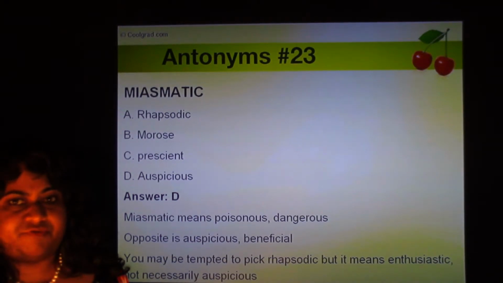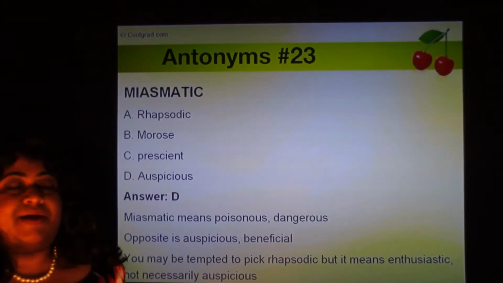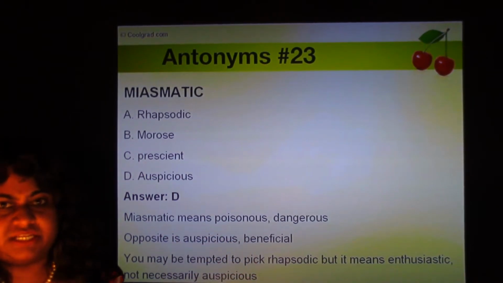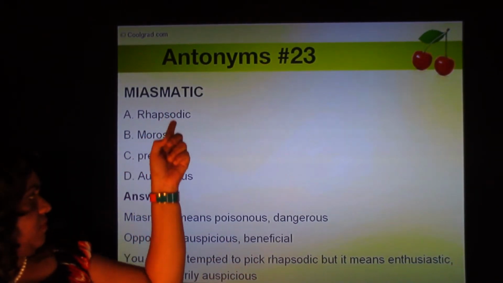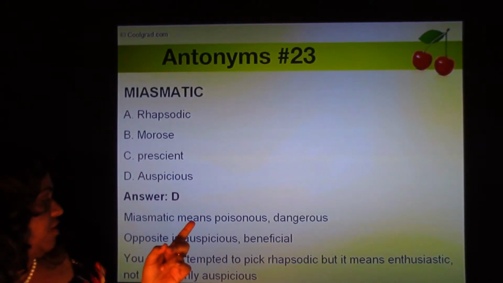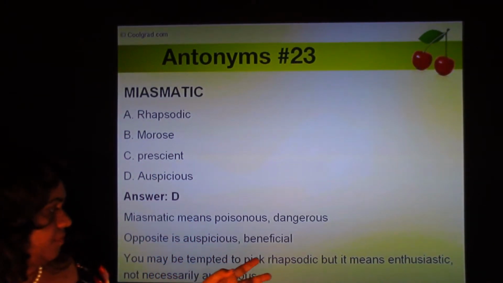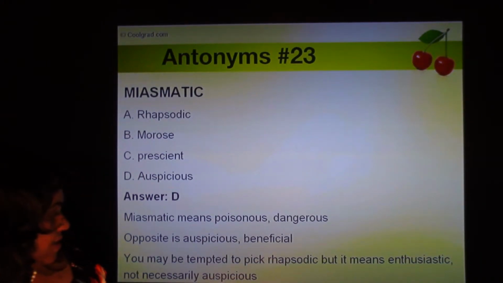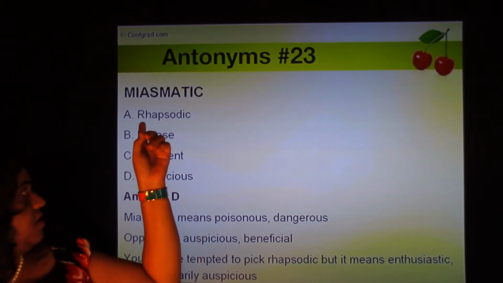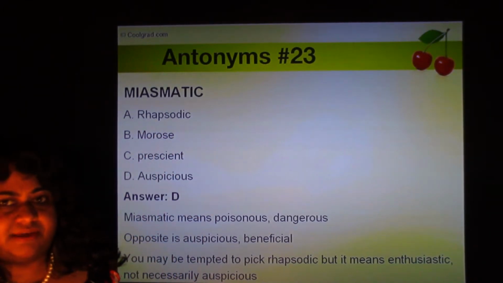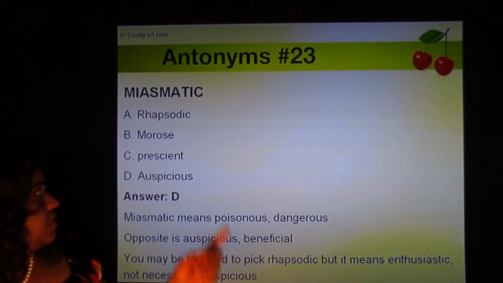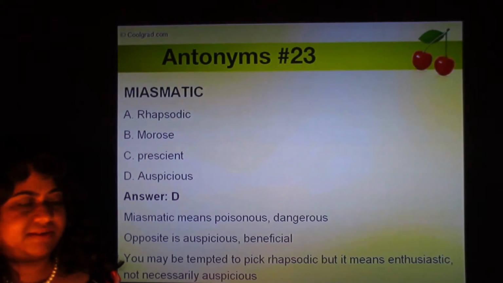Suppose you have never heard of this word before. You might be inclined to think miasmatic sounds like charismatic, but it's nothing to do with charisma, nothing to do with mesmerizing. Miasmatic means poisonous, dangerous. And the opposite of that is auspicious or beneficial. Rhapsodic means enthusiastic, but it doesn't necessarily mean something beneficial or auspicious. So the opposite of miasmatic is auspicious.